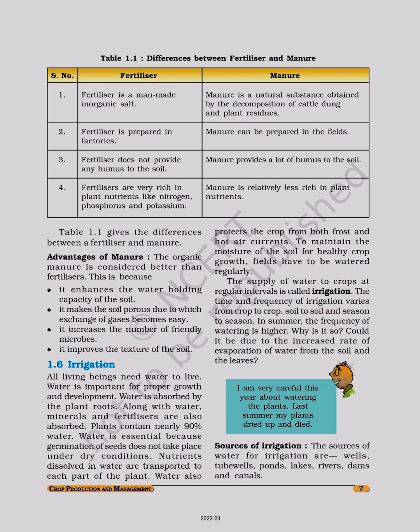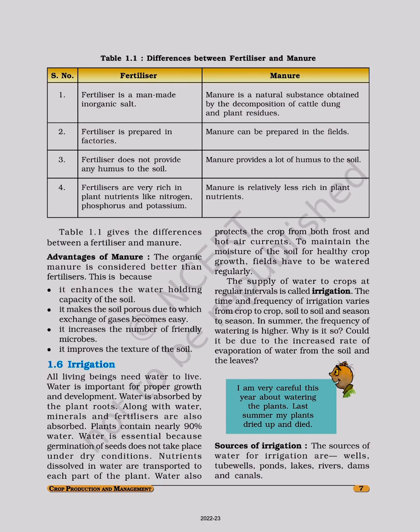Fertilizer does not provide any humus to the soil. Manure provides a lot of humus to the soil. Fertilizers are very rich in plant nutrients like nitrogen, phosphorus, and potassium. Manure is relatively less rich in plant nutrients. Table 1.1 gives the difference between fertilizers and manure.